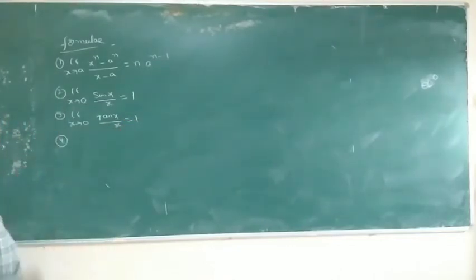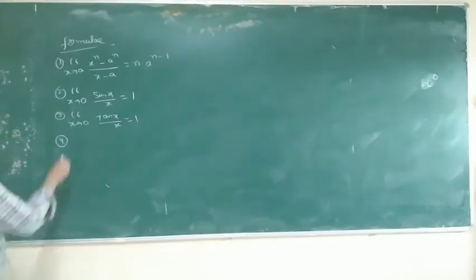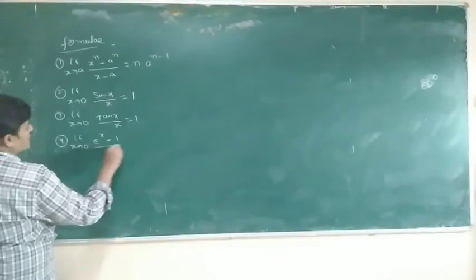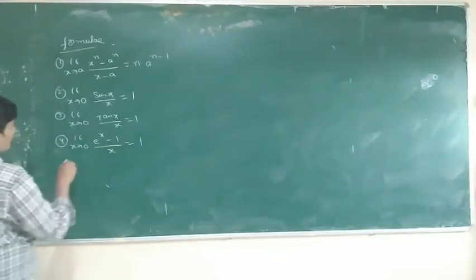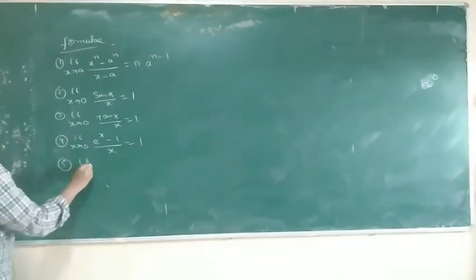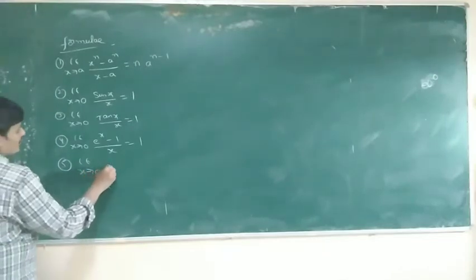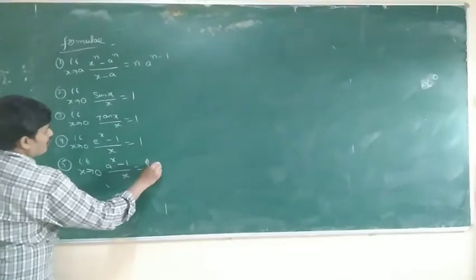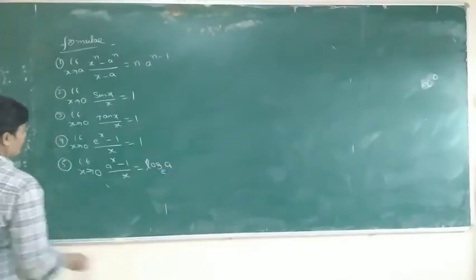Fourth one, limit x tends to 0 of (e power x minus 1) by x is equal to 1. Fifth, limit x tends to 0 of (a power x minus 1) by x is equal to log a to the base e.